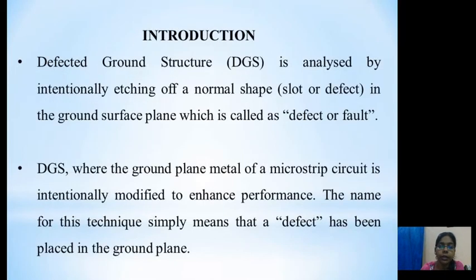Introduction. Defected ground structure is analyzed by initially etching a normal shape of slots or defect in the ground surface plane, which is called a defect or fault. Defected ground structure simply means, as the word says, that some defects or faults can be introduced in the ground plane of the structure.